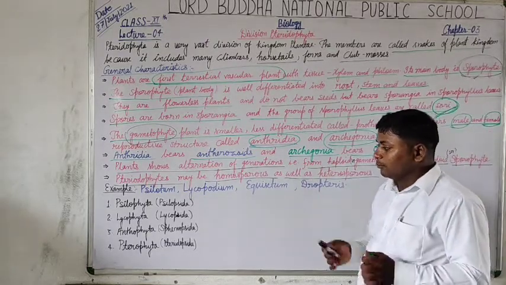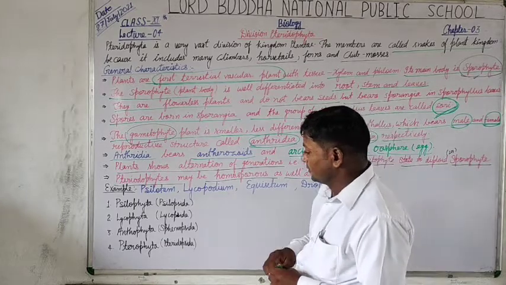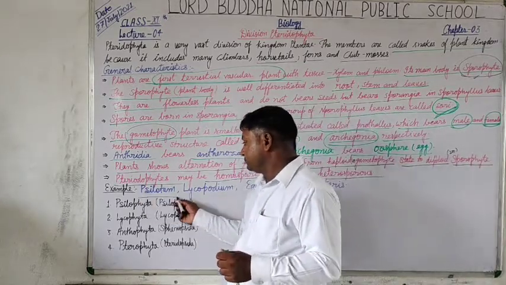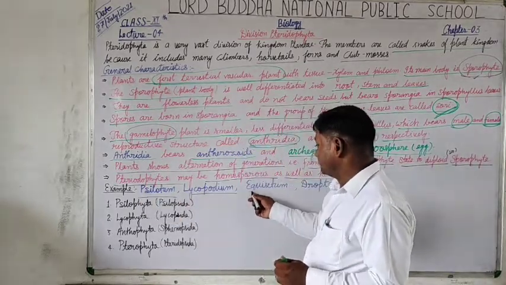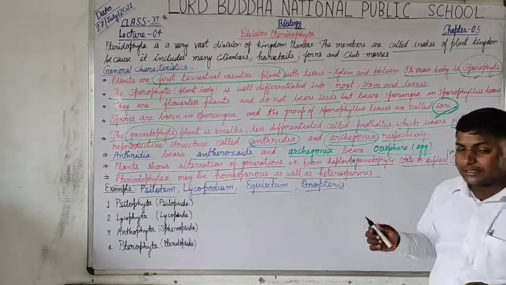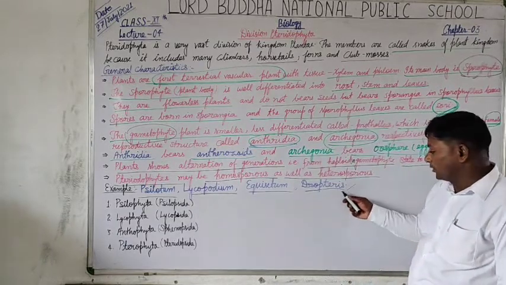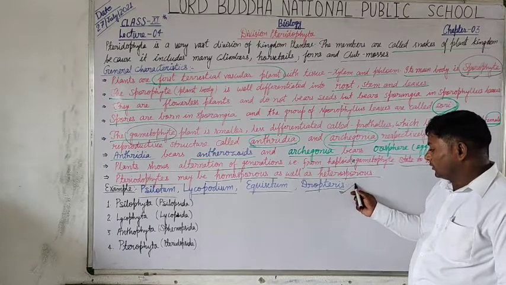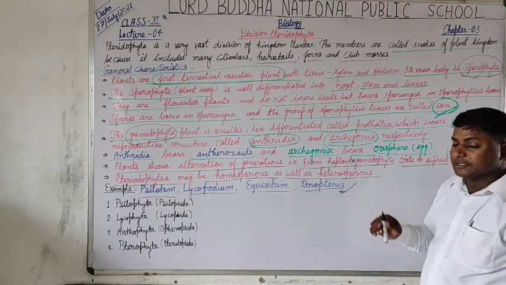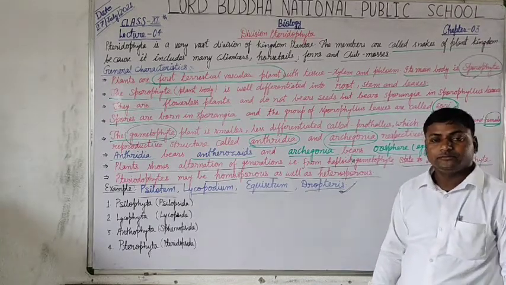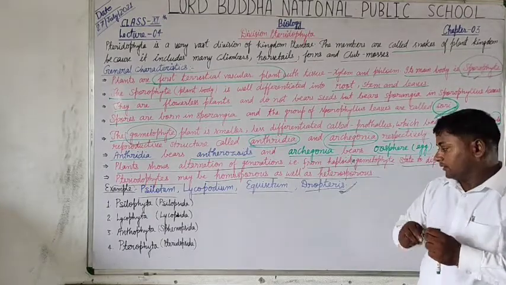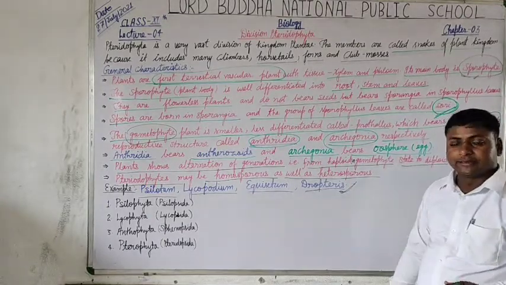Now, the examples of some members: Selaginella, Lycopodium, Equisetum, Dryopteris. Dryopteris is the best example of this division, and they have very recognizable characteristics.